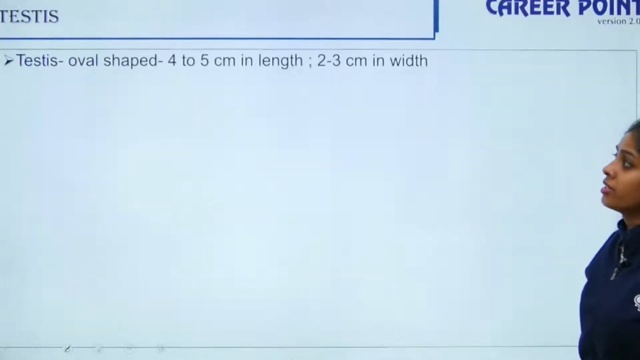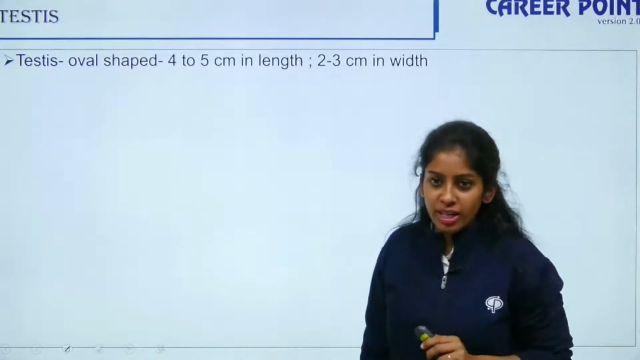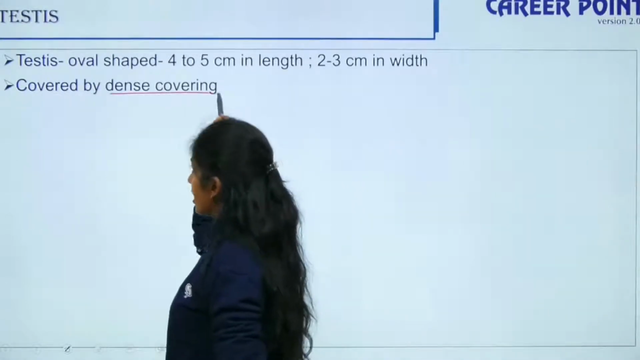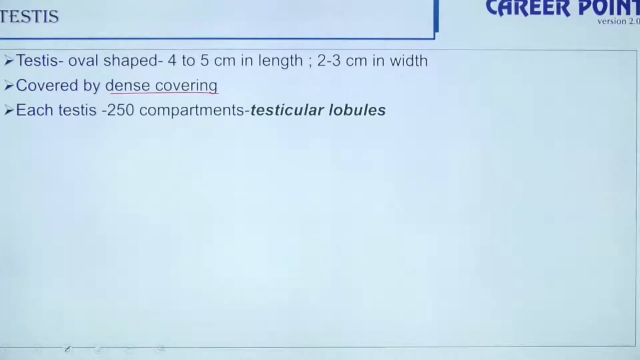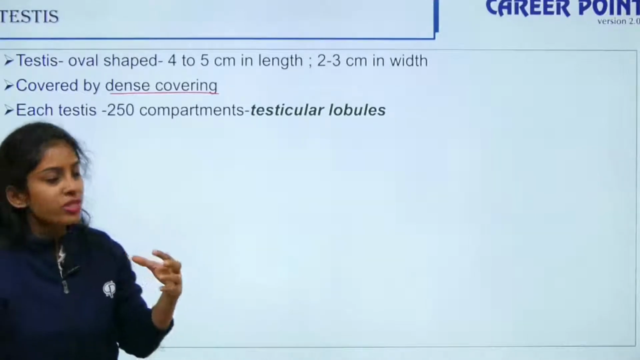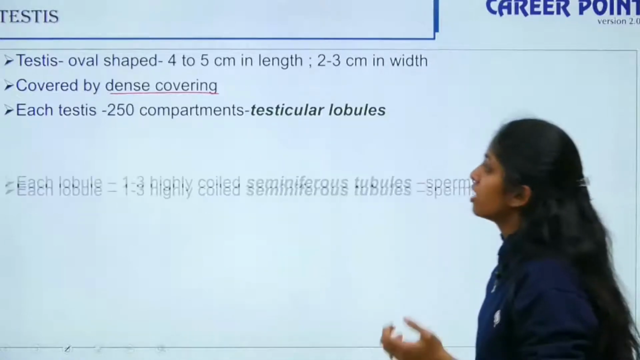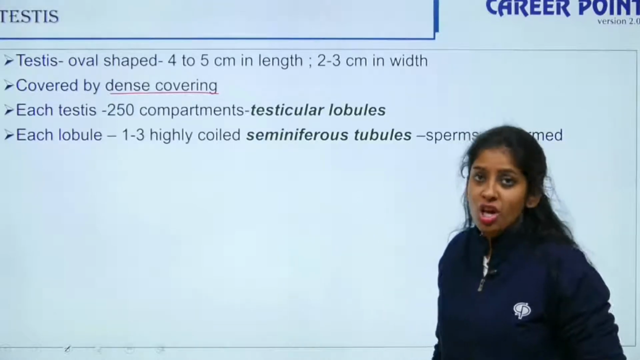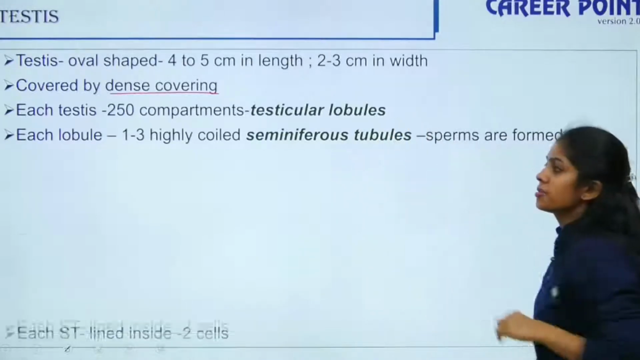Done? Okay. Moving further, the testis is oval shaped. It is 4 to 5 centimeter in length and 2 to 3 centimeter in width. It is covered by a dense covering with 3 layers, which we have seen. You have a pair of testis, and each testis has 250 compartments, which are the testicular lobules. Each testicular lobule has 1 to 3 highly coiled structures known as seminiferous tubules. It is inside these seminiferous tubules that your sperms are formed.